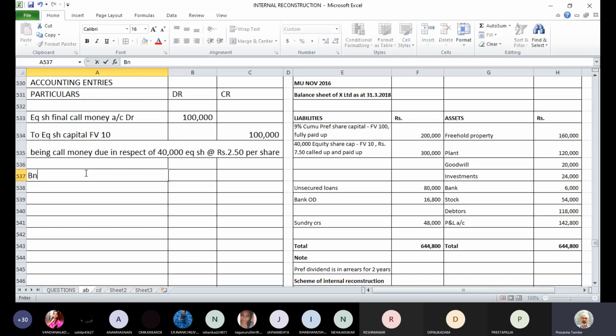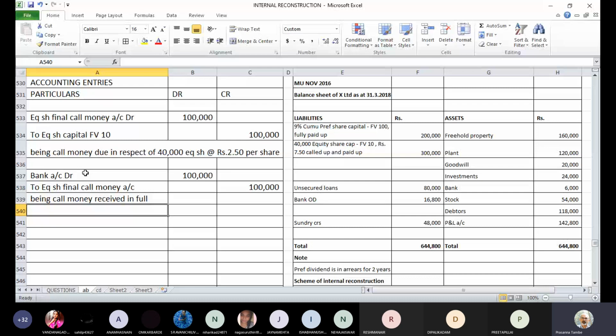So the next entry will be bank account debit, equity share final call money account, being call money received in full.